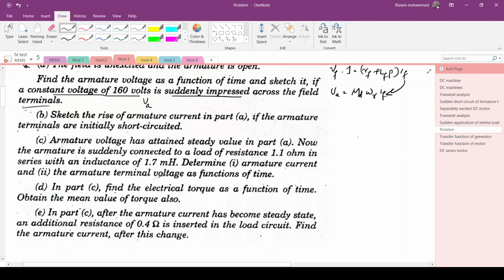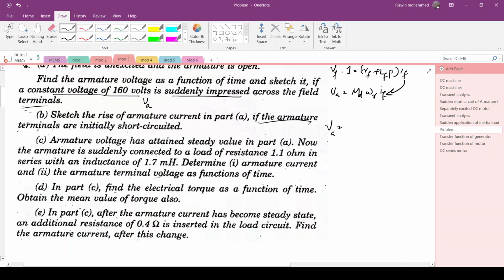Okay. Now the armature is suddenly connected to a load of resistance 1.1 ohm in series with an inductance of 1.7 millihenry. So it is the load connected case, when we connect a load at the armature terminal. Here, if the armature terminal was initially short circuited, we wrote VA equal to 0.